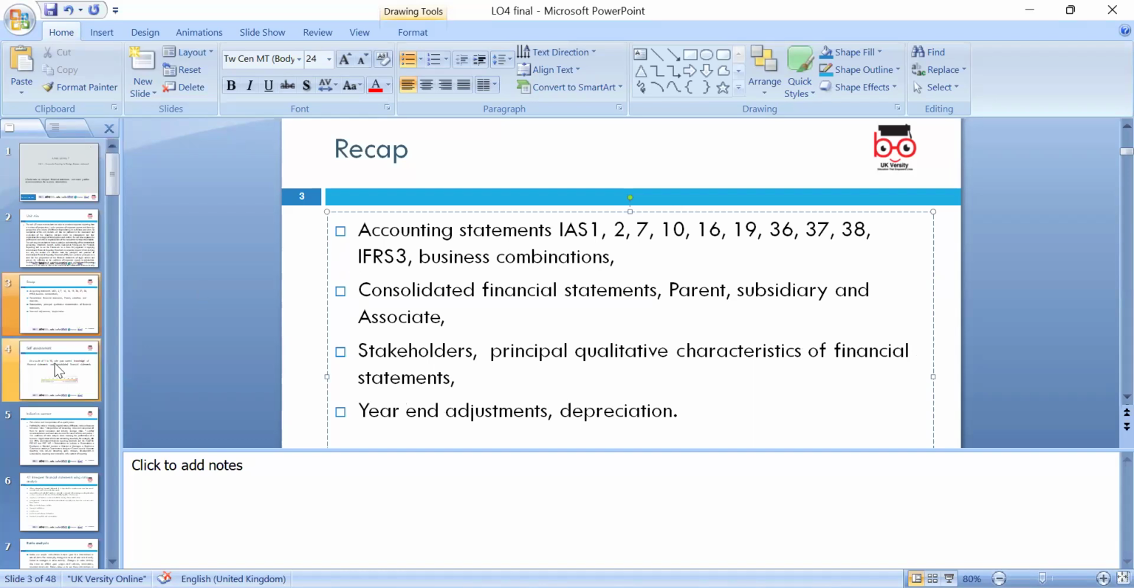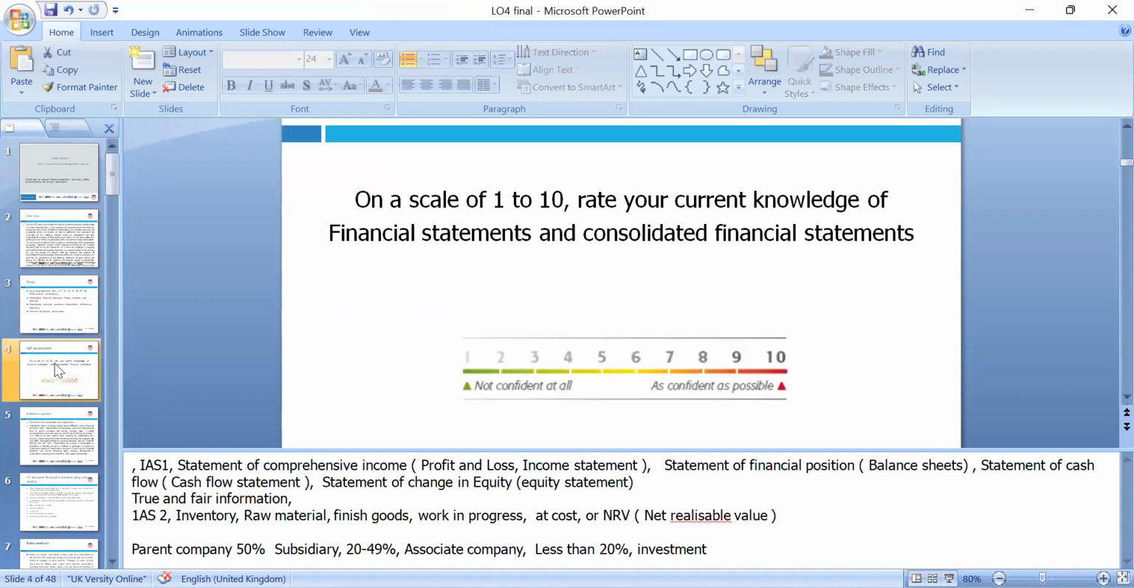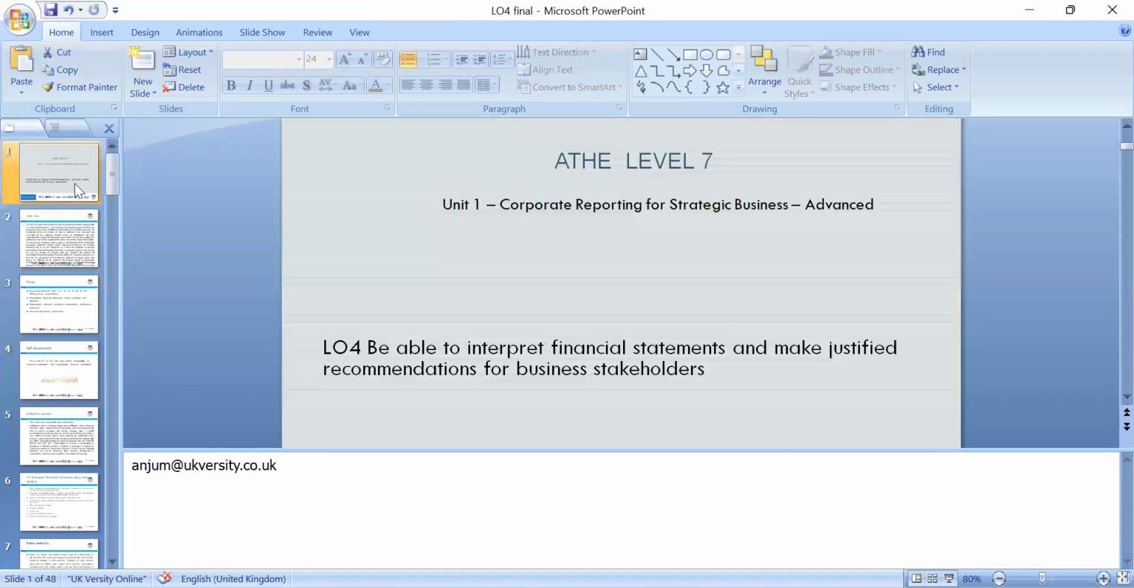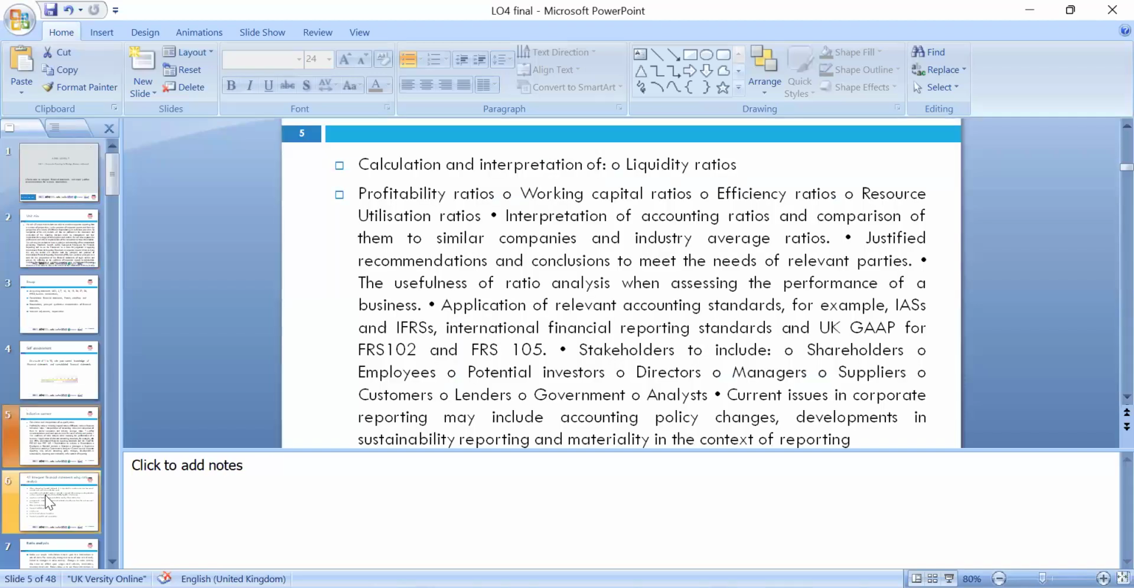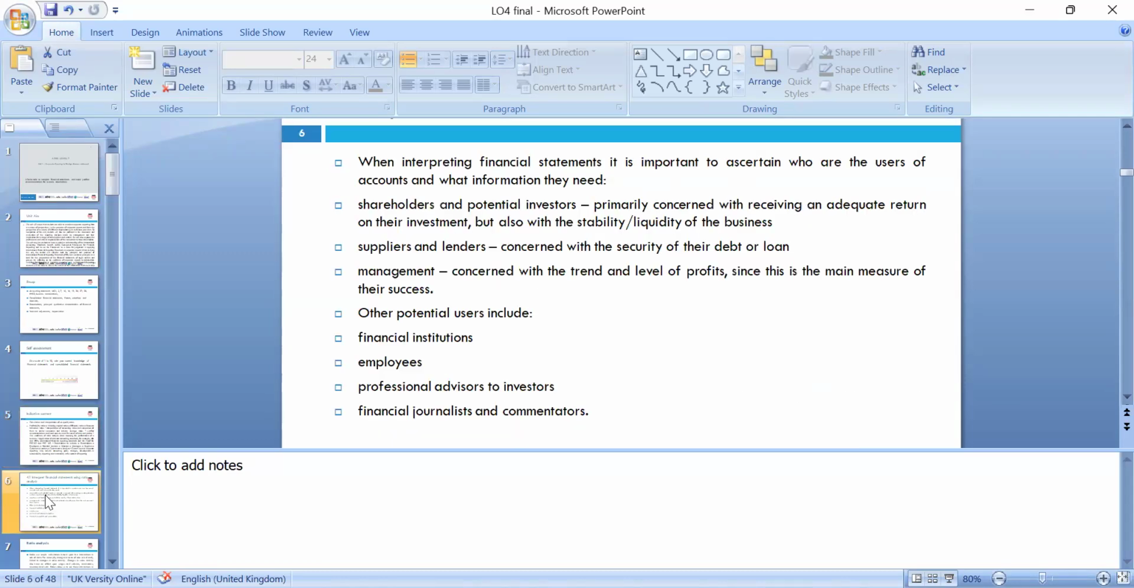So today's lesson will really focus on LO4, which is about being able to interpret. The key interpretation will go through the financial ratios and why these financial ratios are important, and looking in terms of the generally accepted accounting principles, IFRS 105 and 102. That will be in our discussion.